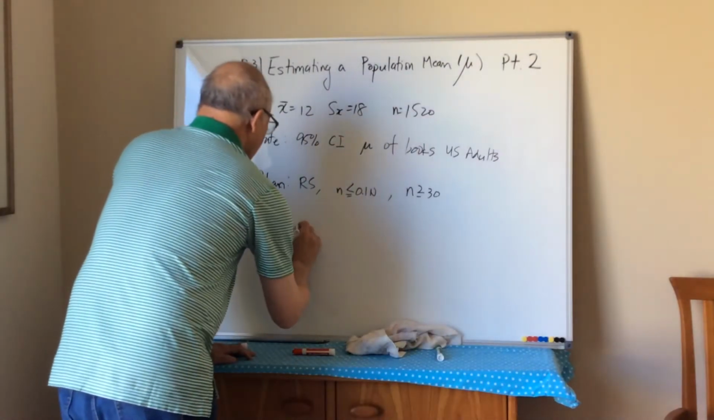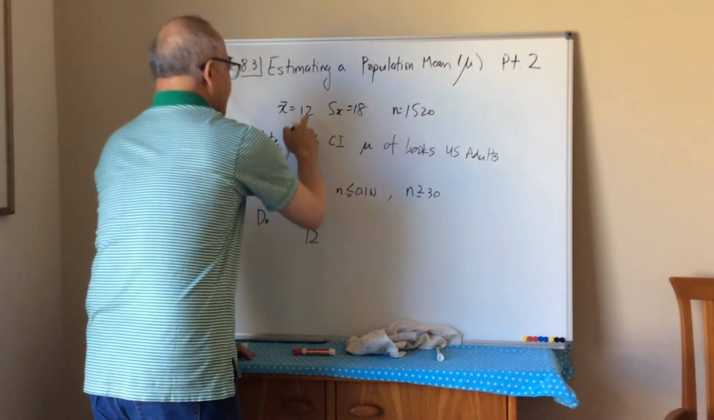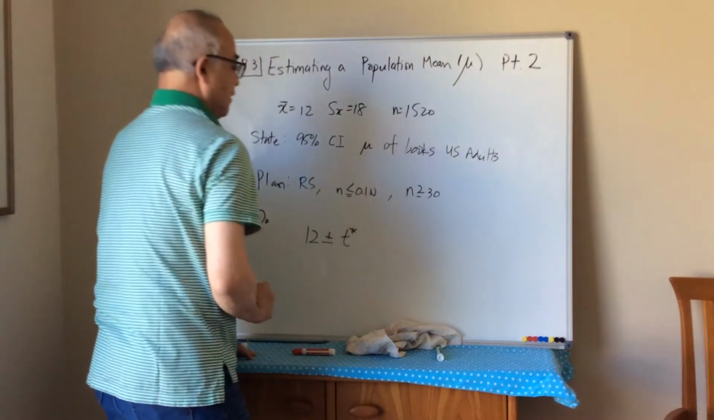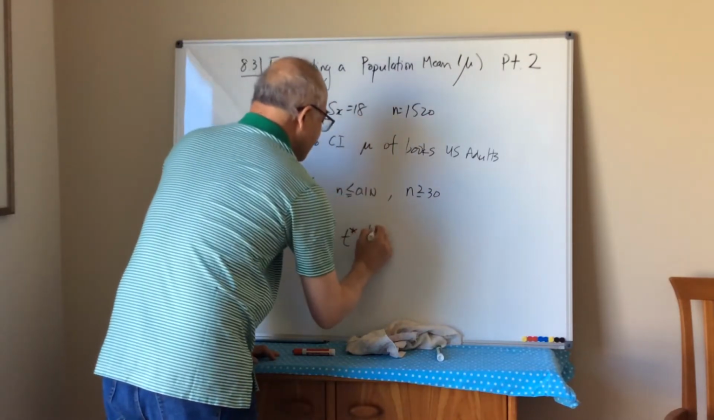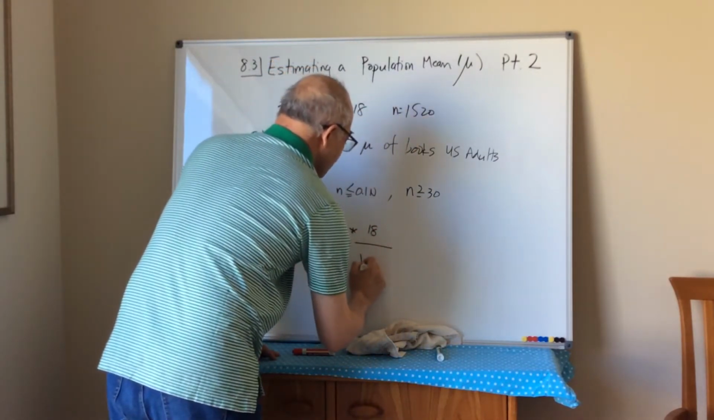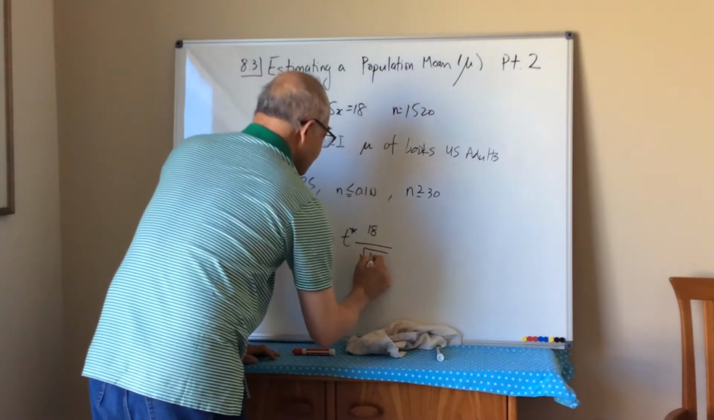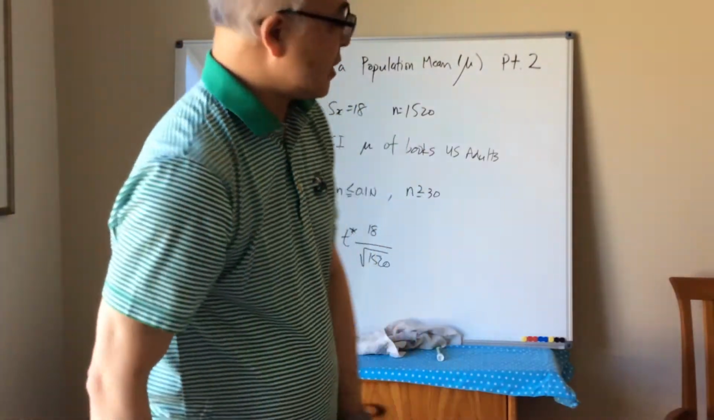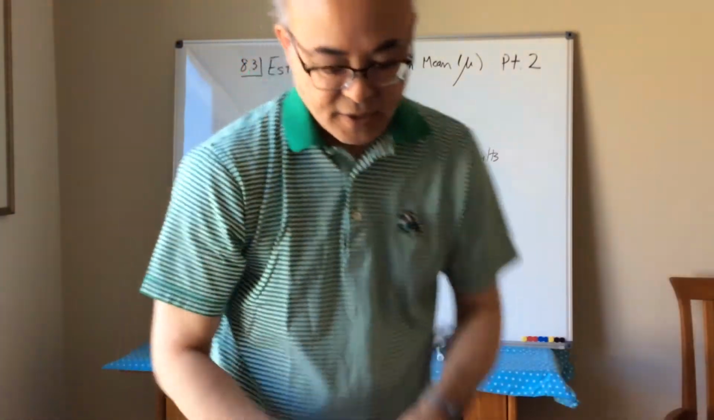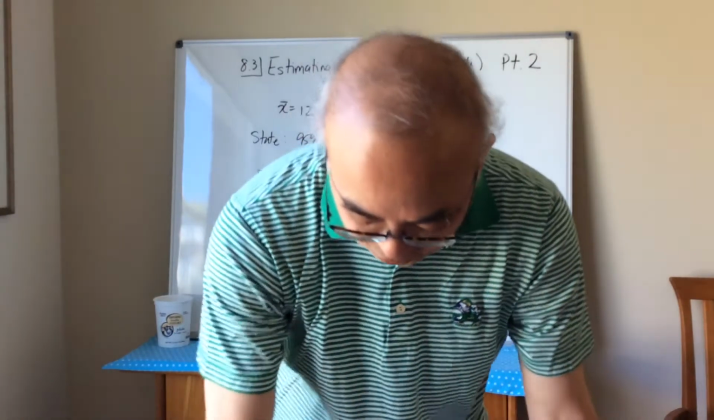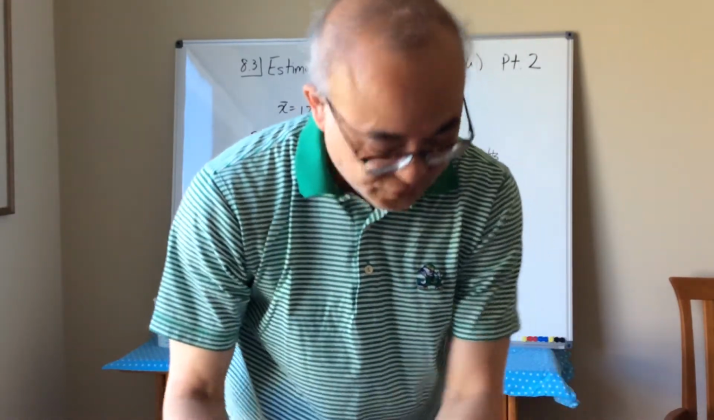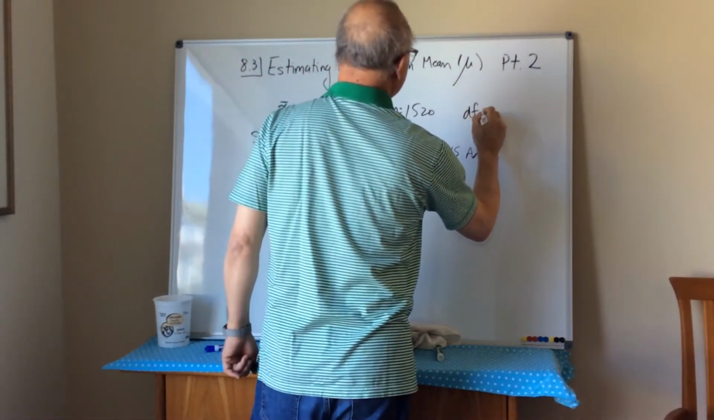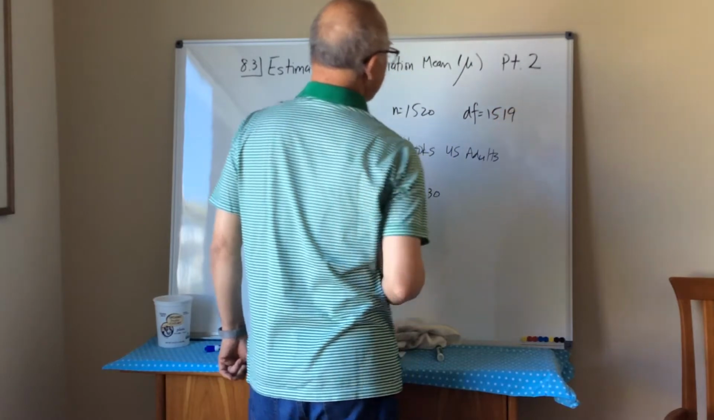So we have 12, right? x-bar plus or minus, then I have to find this guy, right? And then I'm going to use 18 divided by the square root of n. The square root of n is this guy here. So what we need to find is the critical value for t. So I'm going to go to the back, table 3. And what is my degree of freedom here? Since this is n, my degree of freedom is n minus 1.